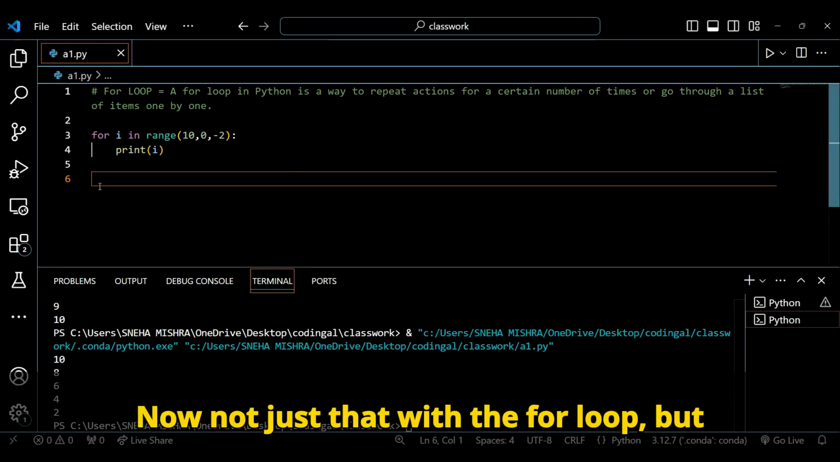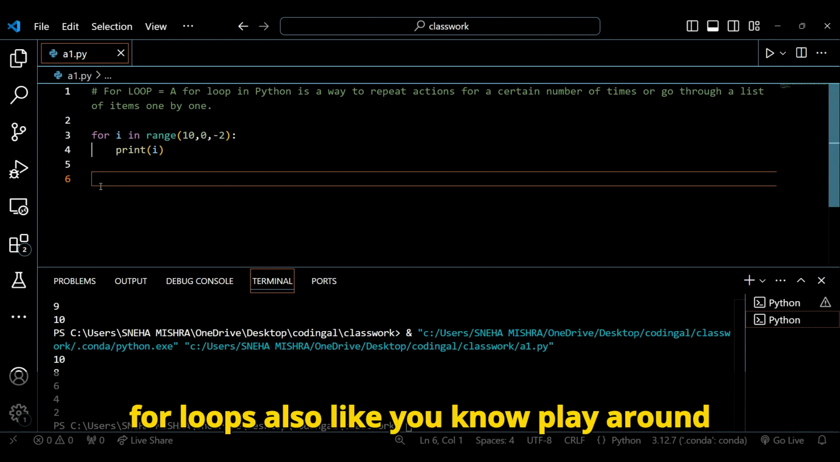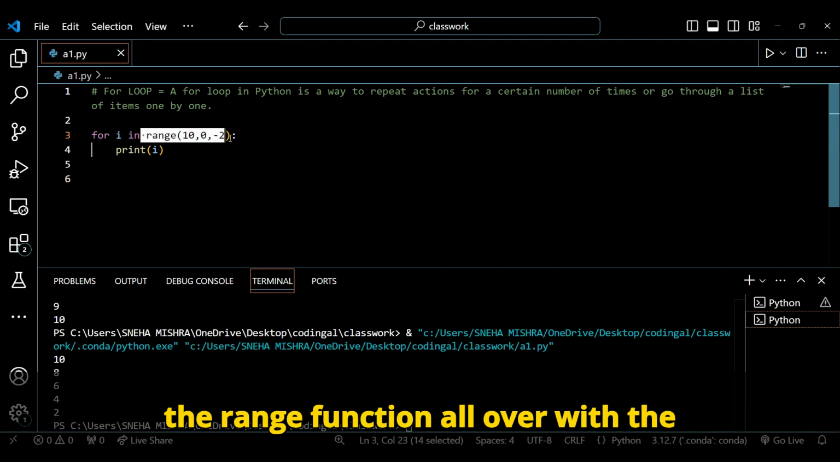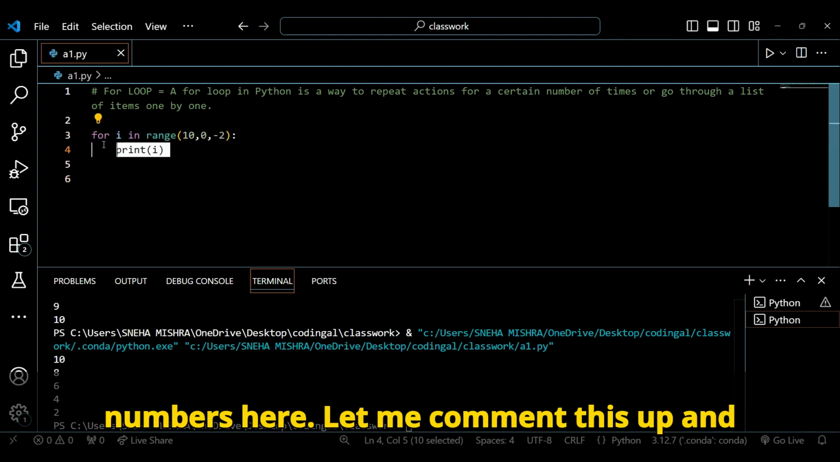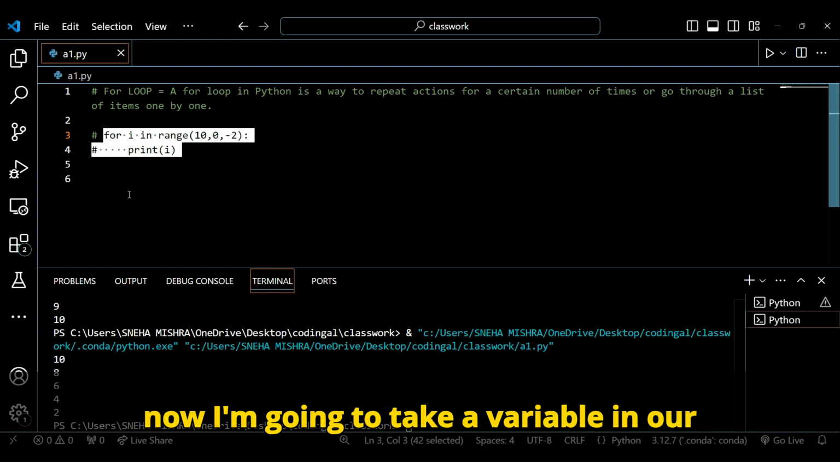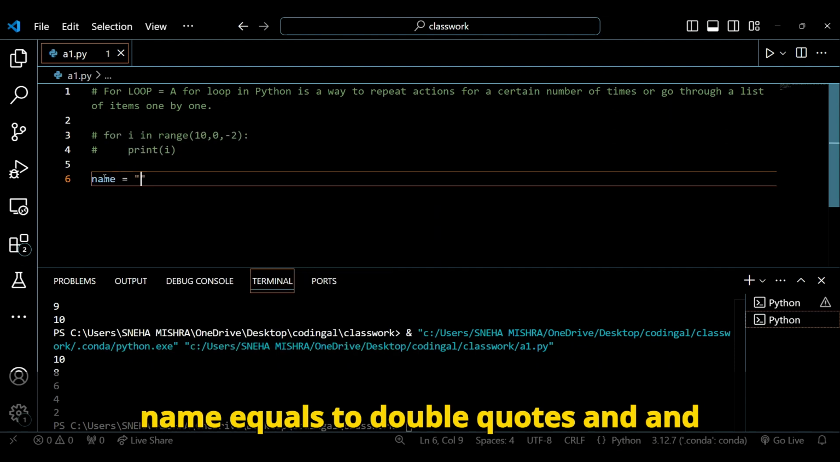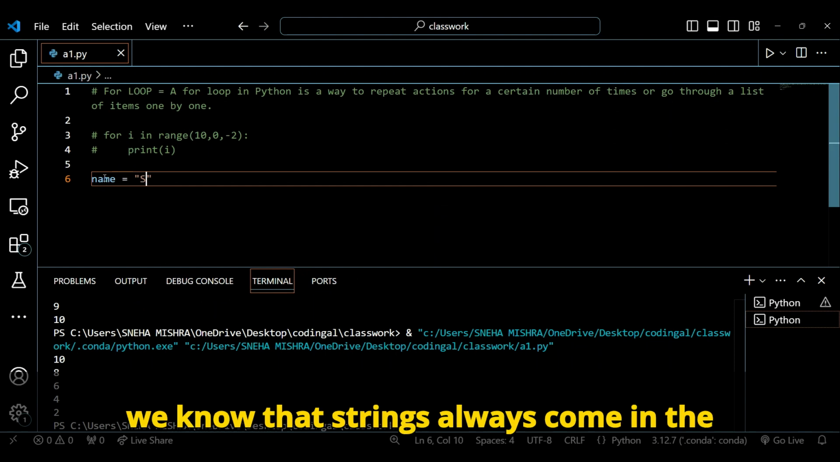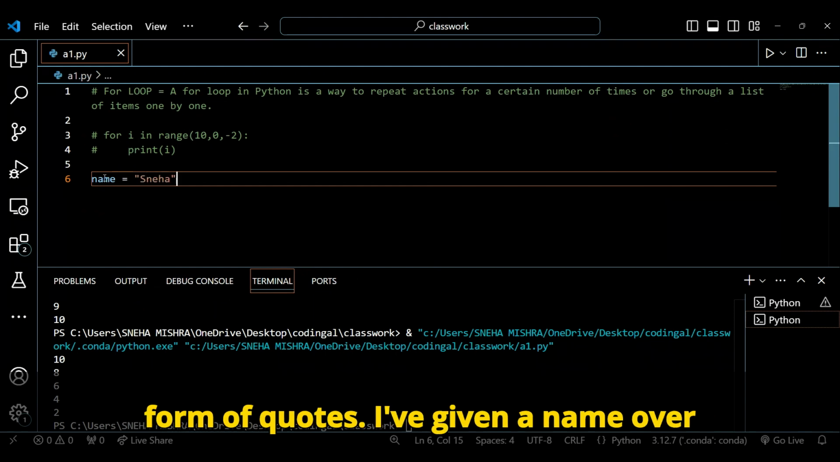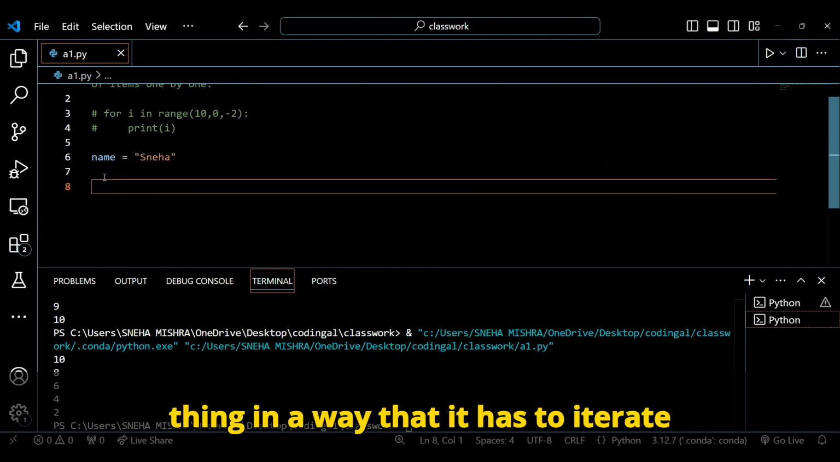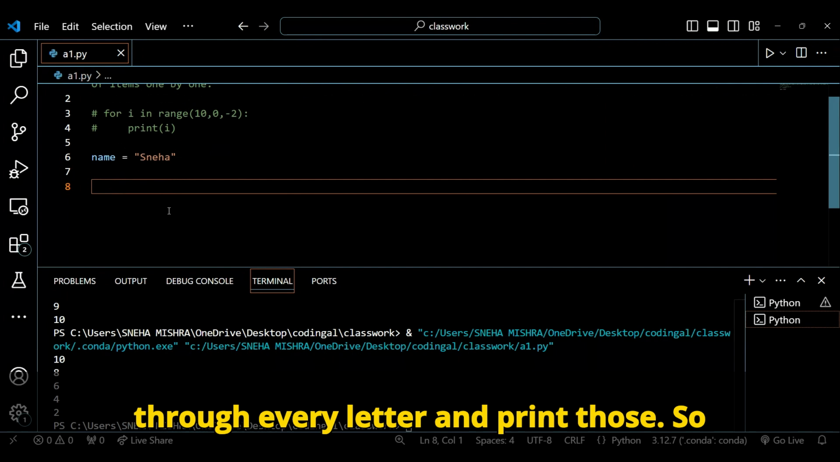Now, not just with numbers, for loops also play around with text, because here we've been using the range function all over with numbers. Let me comment this out, and now I'm going to take a variable. Maybe just make a variable called name equals double quotes, and we know that strings always come in the form of quotes. I've given a name over here, and I want to loop in a way that it iterates through every letter and prints those.